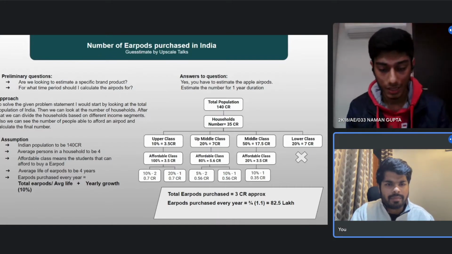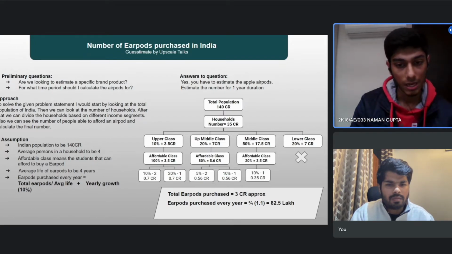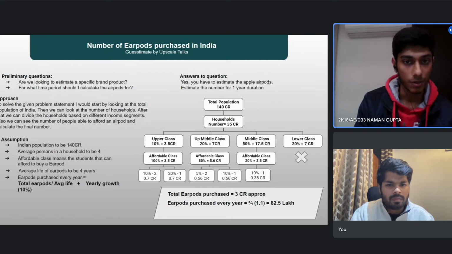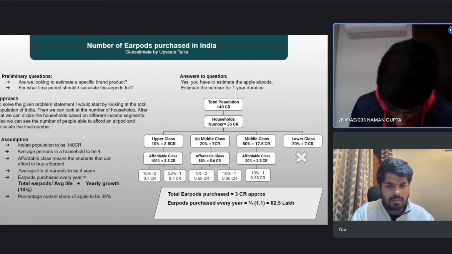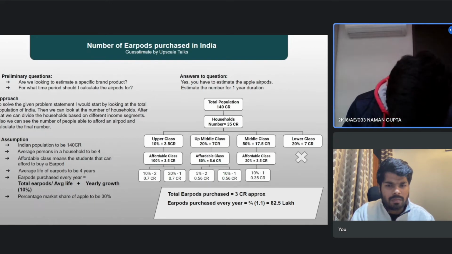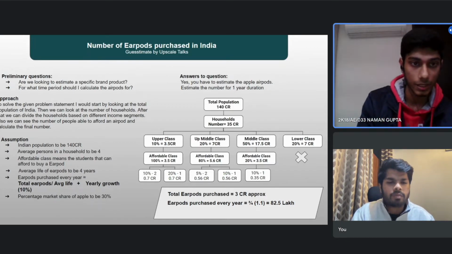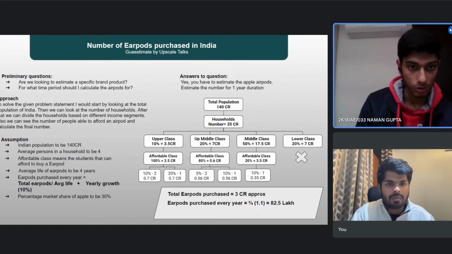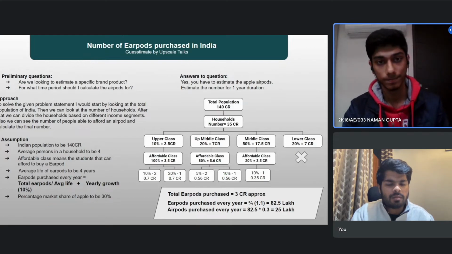All right. So taking 30% of the market share, we can look at the number of AirPods purchased in India every year, multiplying by 0.3. So the value comes out to be, calculating 30% of 82.5 lakhs, approximately 25 lakhs. So this is the final answer I'm getting.